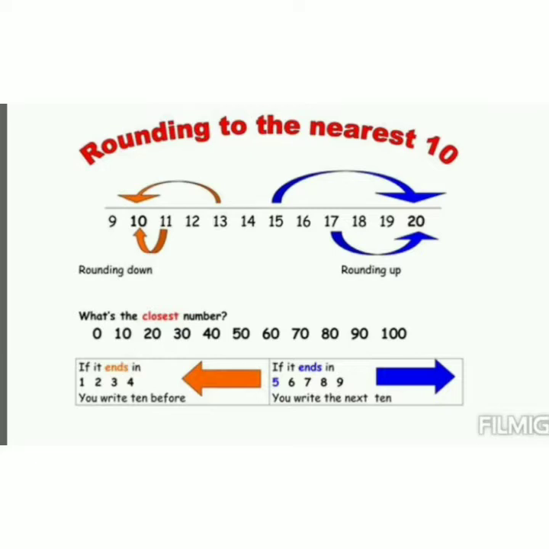If I have 5, it is equidistant from 0 and 10, so I have to make it up to 10. So according to that, we round to the nearest 10. Below 5, you round it down to 0. Above 5, you round it up to 10.